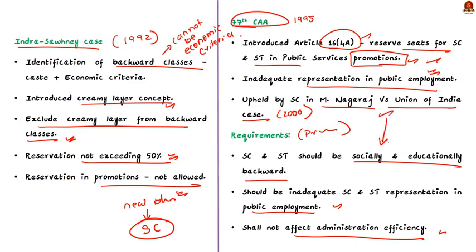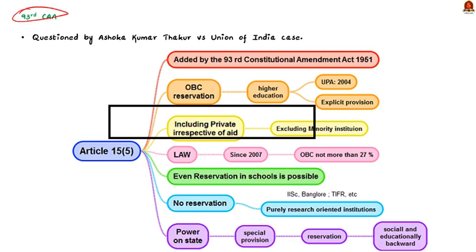Then take the 93rd Constitutional Amendment Act. Its constitutionality was questioned by the Ashok Kumar Thakur vs. Union of India case in the year 2007. See, what is done through this amendment? Through the 93rd Constitutional Amendment Act, Clause 5 was added to Article 15.